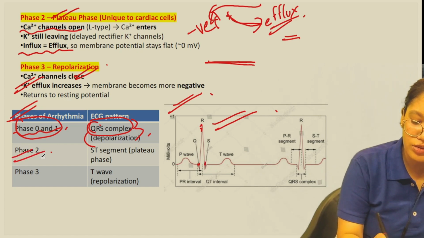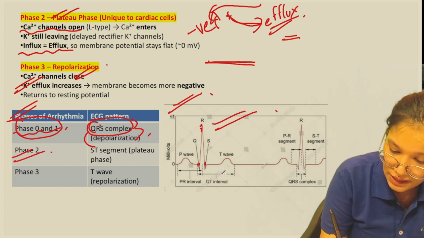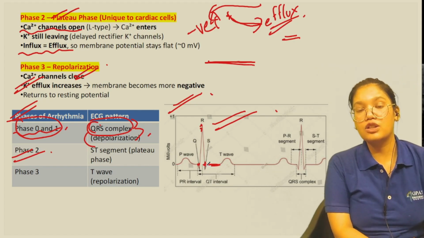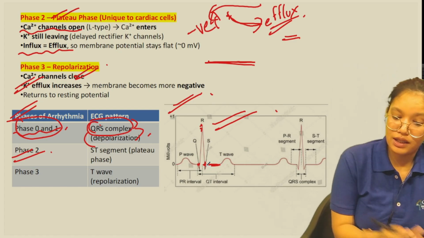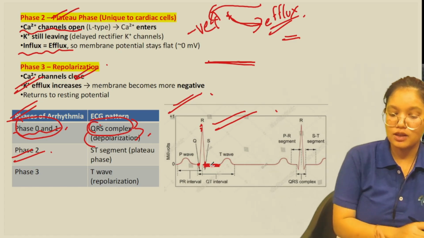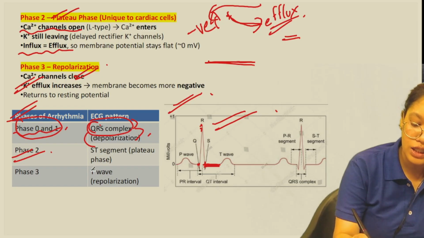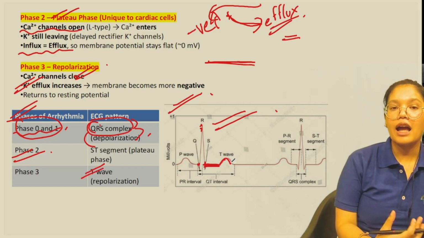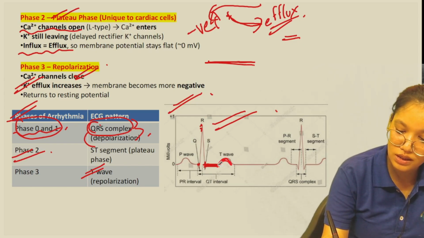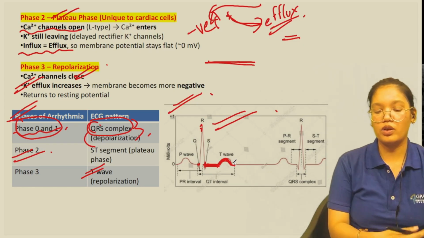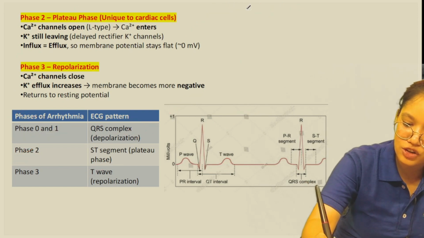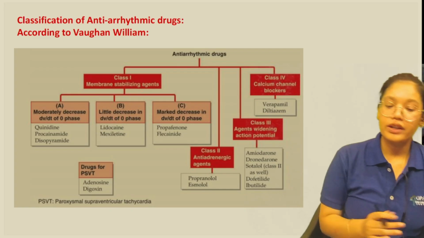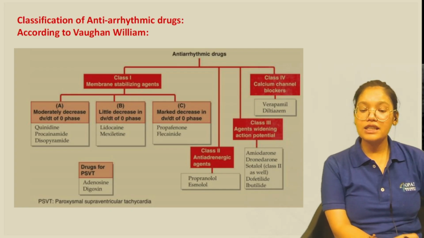Then second we have phase 2. Basically the ST segment, the S and T segment, is called phase 2, or we can also say the plateau state. It tells us about the plateau phase. Then the third is the T wave. The T wave tells us about phase 3, and it shows the repolarization that is occurring. So this was about the ECG graph, or we can say the ECG pattern. Now, next we have the classification of these antiarrhythmic drugs.